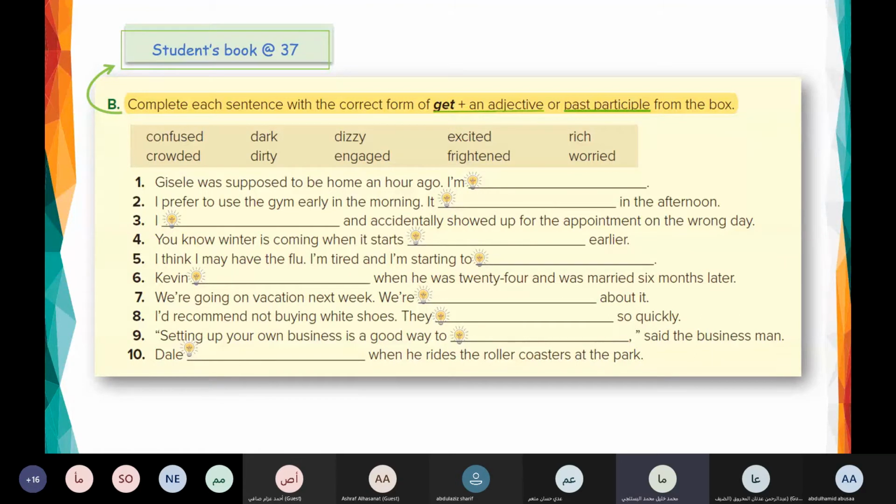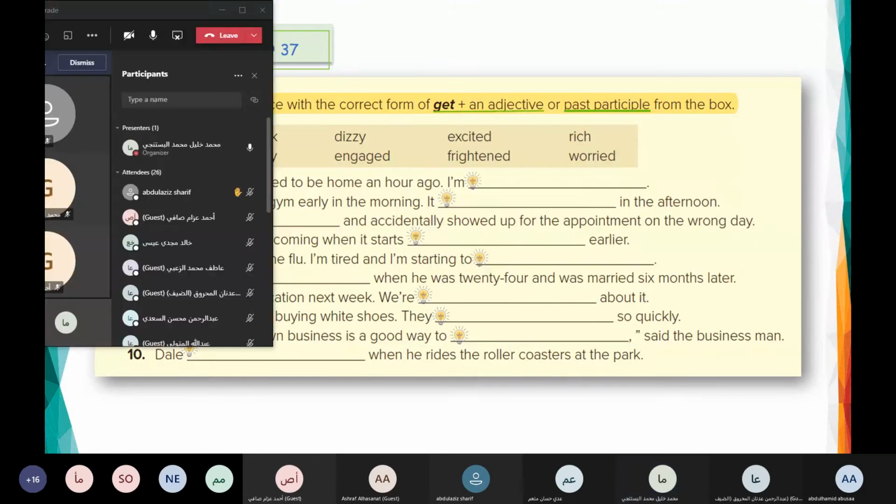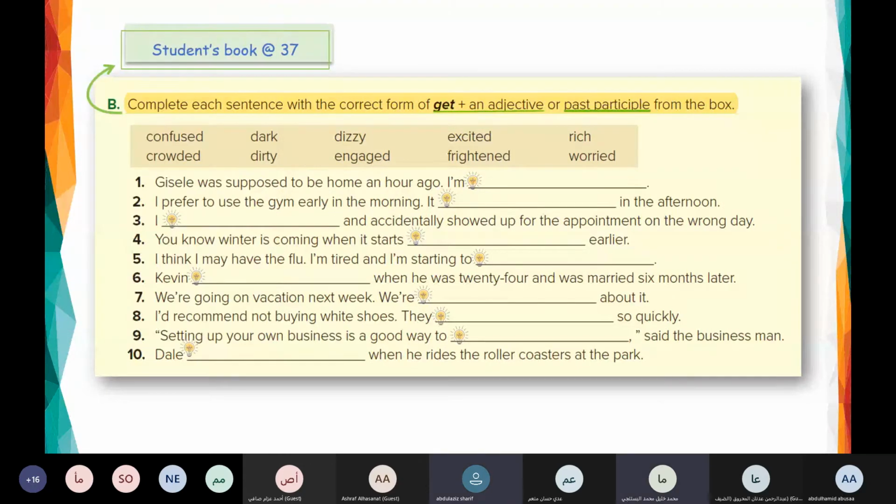Number 1, who can try? Abdulaziz. Yes. Jessley was supposed to be home an hour ago. I'm getting worried. Good, I'm getting worried. Here we have "am", so we have to use -ing: I'm getting, and we choose the suitable adjective, worried. Jessley was supposed to be home an hour ago. I'm getting worried.